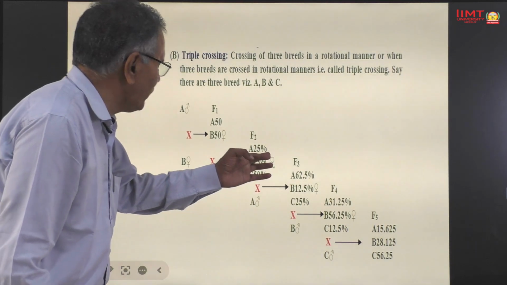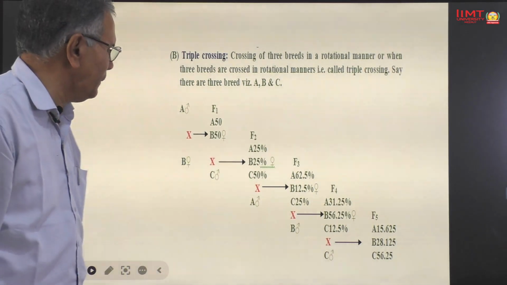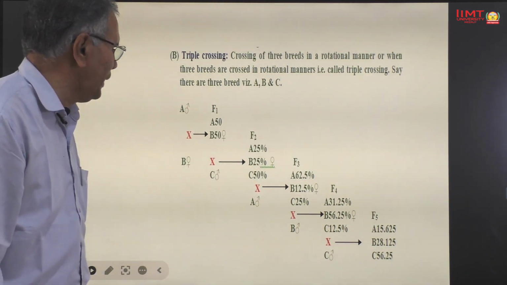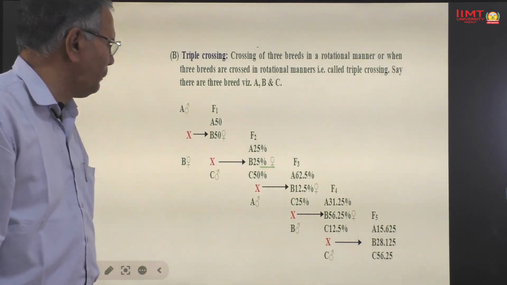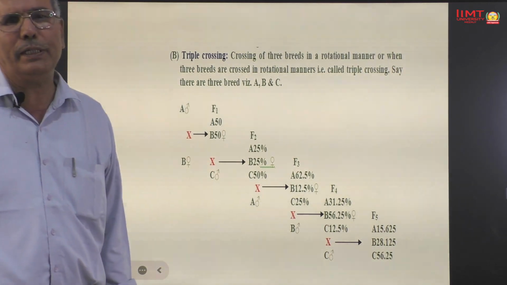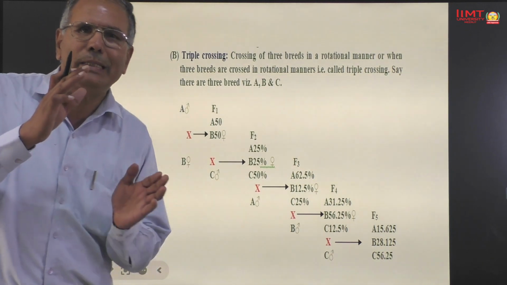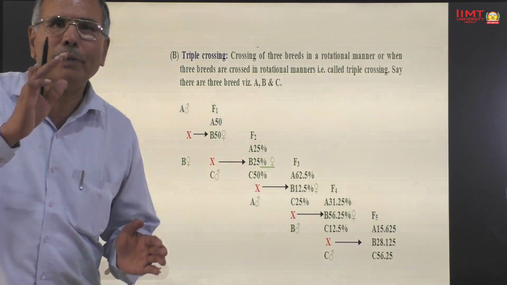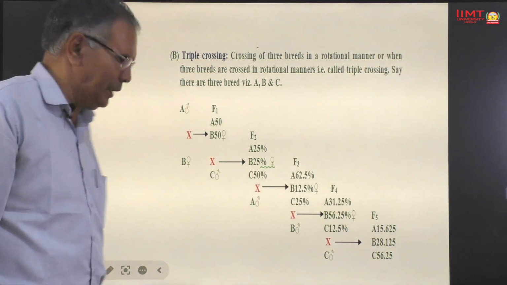The F5 progeny, or progeny of the 5th generation, is having 15.625% genes of A breed, 28.125% genes of B breed, and 56.25% genes of C breed. Hence, we can say by this method of breeding, we can combine the good characters of 3 breeds in the progeny.